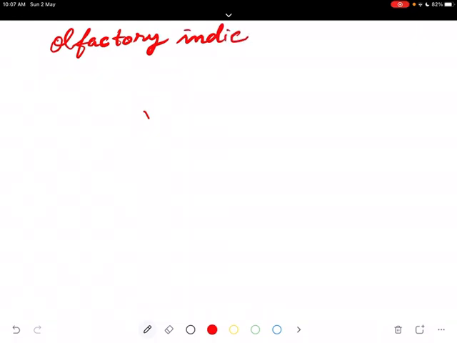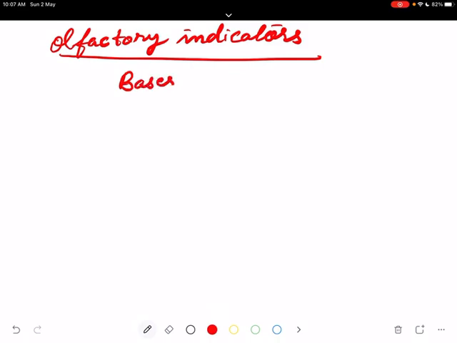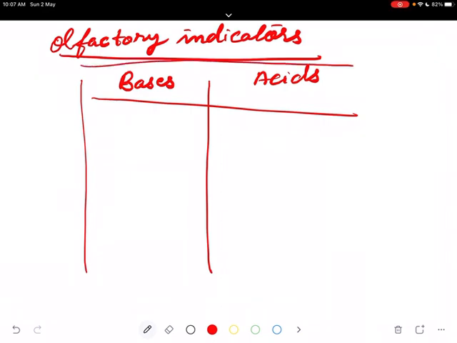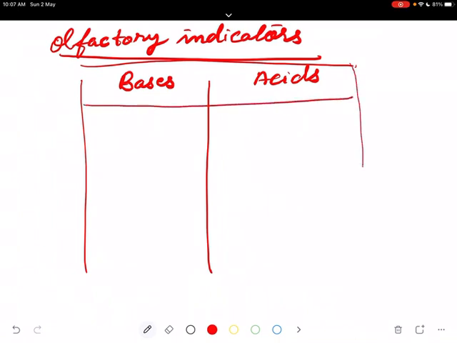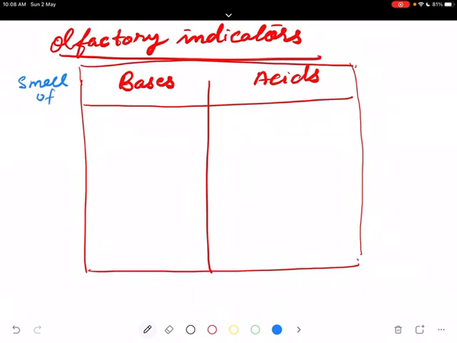Olfactory indicators. Bases, acids. Smell of vanilla.